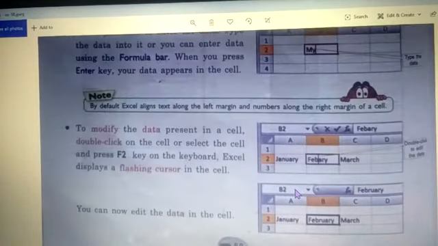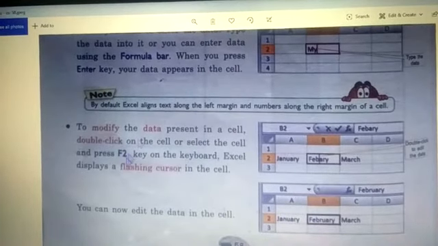Now what to do? If you need to modify the data in that cell, what you will do, you will double click that cell, okay, and press F2 key on the keyboard. So there are function keys provided on the keyboard, right? So from there you will click on F2. Then Excel will display a flashing cursor in the cell.